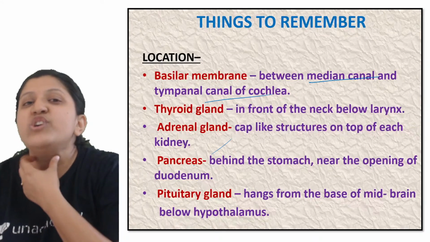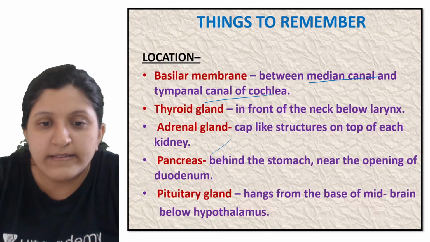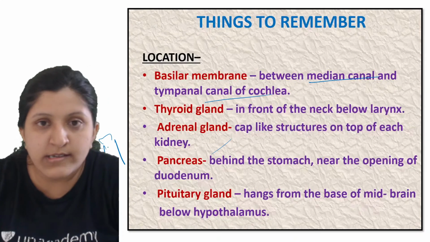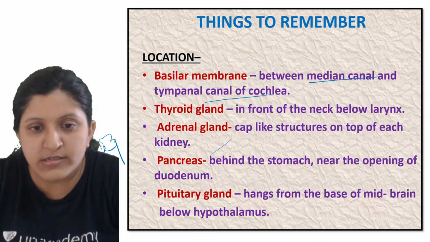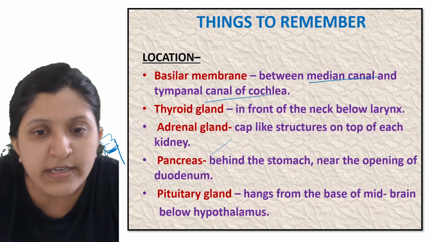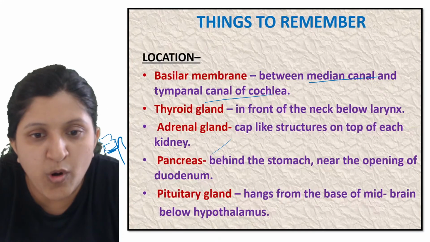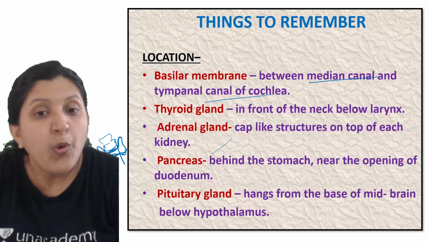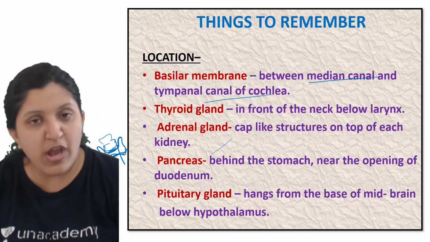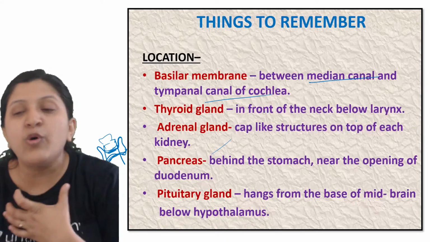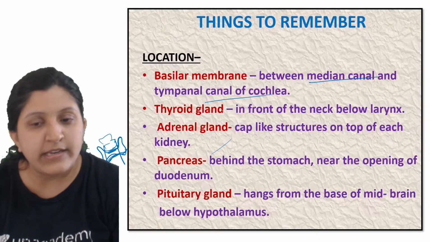Okay, so now the thyroid gland is in front of the neck, just below the larynx. Let's say this is the neck. Here is the glottis and epiglottis, the cartilaginous structure. Below the voice box you can find this butterfly shaped structure, which is responsible for the production of thyroxine hormone. So it is in front of the neck, just below the larynx, that you can find the thyroid gland.